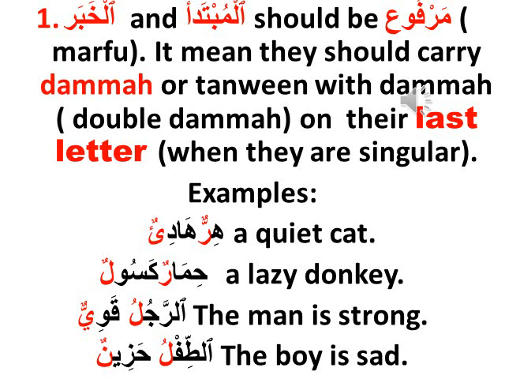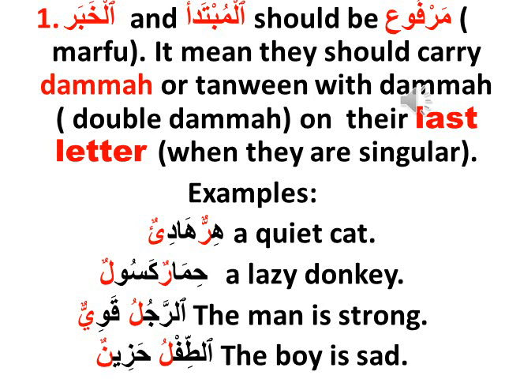In the examples, line number 1, hirrun hadi'un. See, hirrun, the ra has a double dhamma, which makes it the Mubtada. Hadi'un also has a dhamma, and that makes it the Khabar. Himarun, the last letter has a double dhamma, which makes it the Mubtada. And kasulun also has a double dhamma on the last letter, which makes it a Khabar.